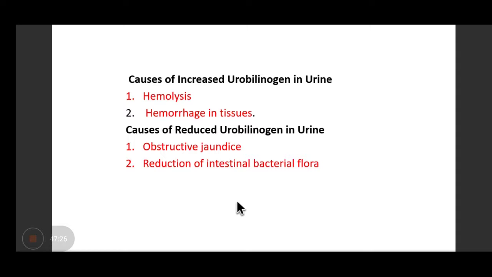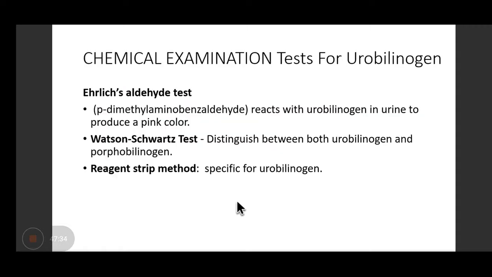And reduced urobilinogen in urine is seen in cases of obstructive jaundice or if the intestinal bacterial flora is reduced. So what are the tests which are used for detection of urobilinogen? Ehrlich aldehyde test, Watson-Schwartz test, and reagent strip method.